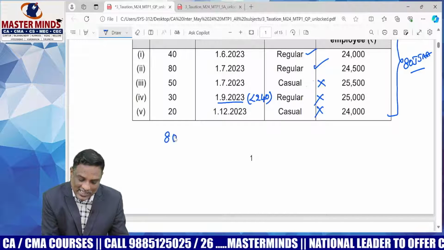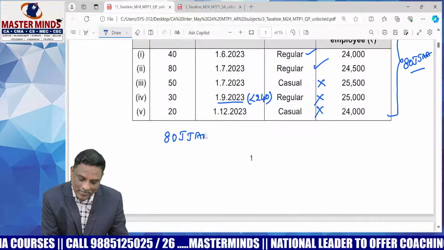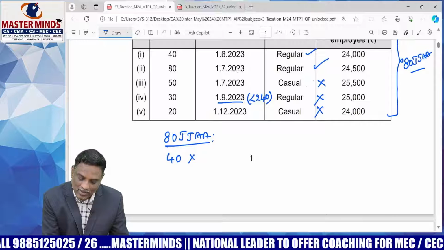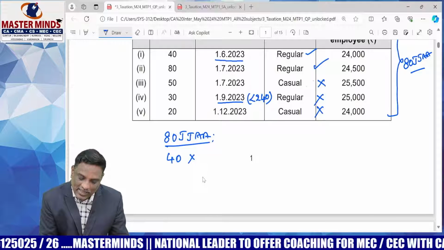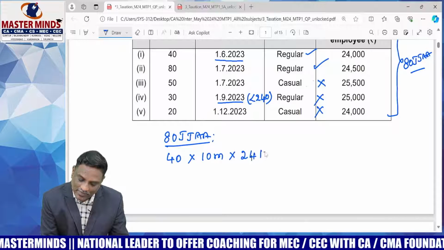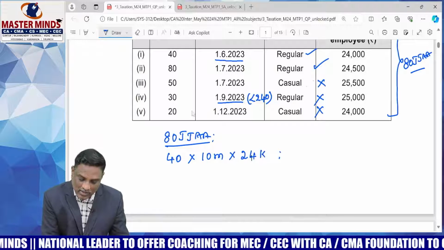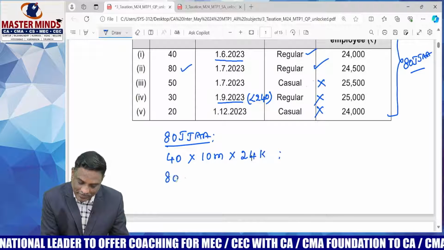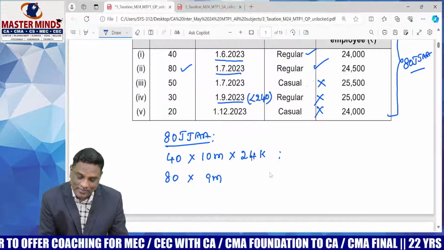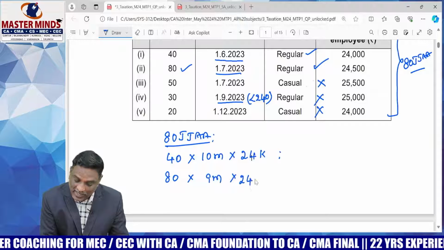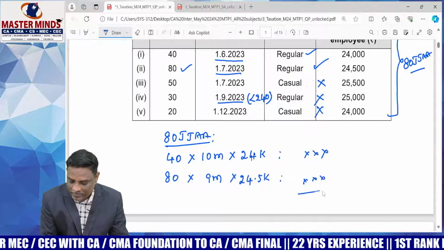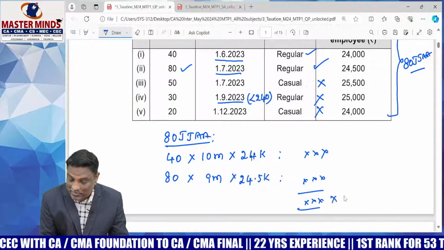Therefore, deduction under section 80JJAA is equal to 40 employees appointed on 1/6, so they draw salary only for 10 months: 10 months salary into 24,000, plus 80 employees into 9 months salary because they were appointed on July 1st, into 24,500, into 30%.